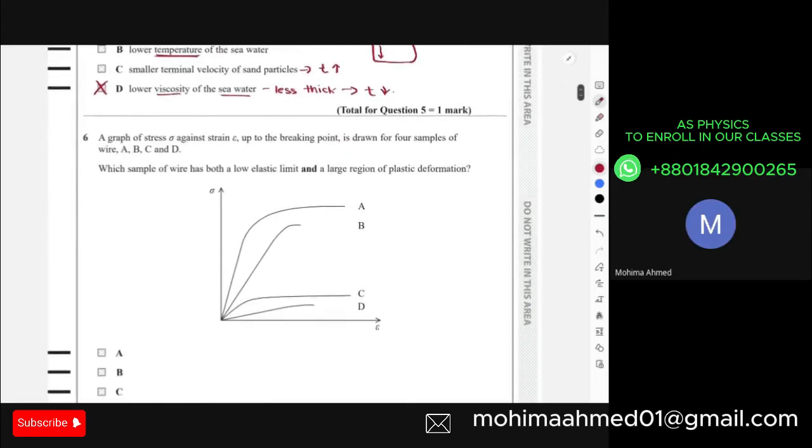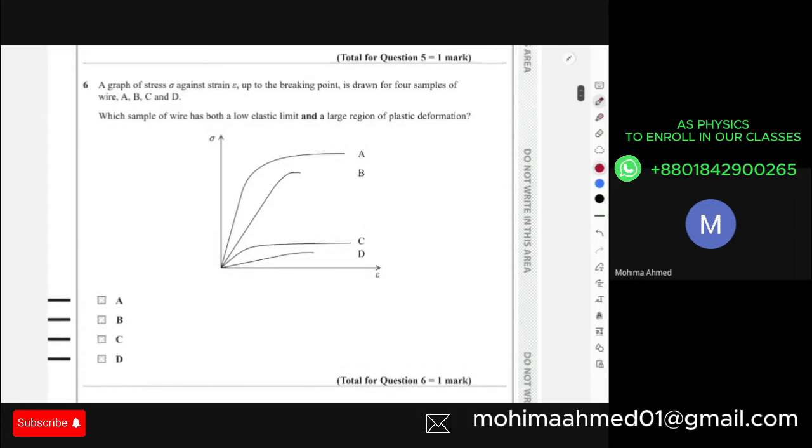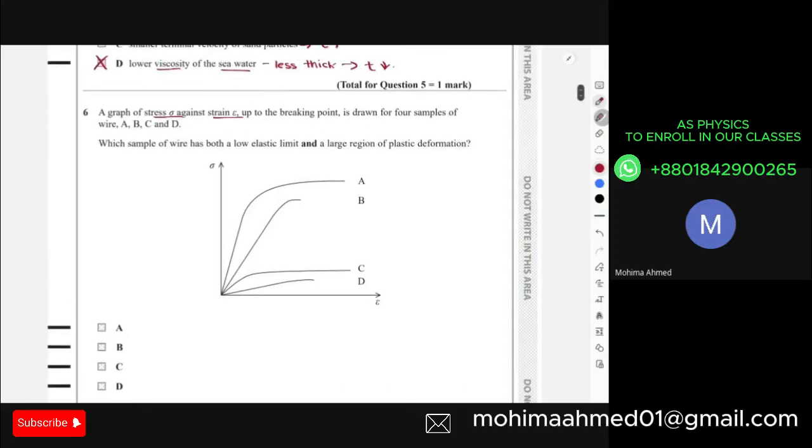Okay, then after this is about the spring constant, material stuff. Over here, they are asking that a graph of stress against strain up to the breaking point is drawn for 4 samples A, B, C, D. Which sample of wire has both a low elastic limit and a large region of plastic deformation? Low elastic limit means that up to which point your graph is linear over here.